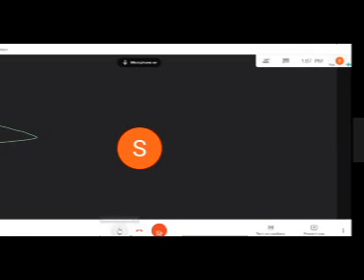If I switch on this, it will appear white. That means my microphone is on. And if you click again here, it will show you the red color. Similar to the video, if you switch on the video cam, it will show you the color white that you have switched on your camera, and it will show you the red color if it is off.